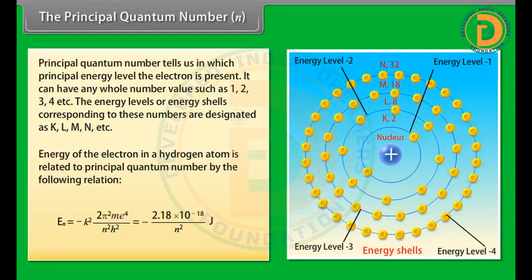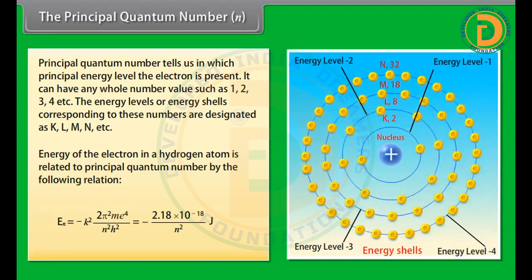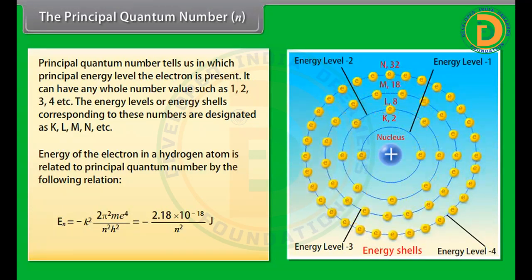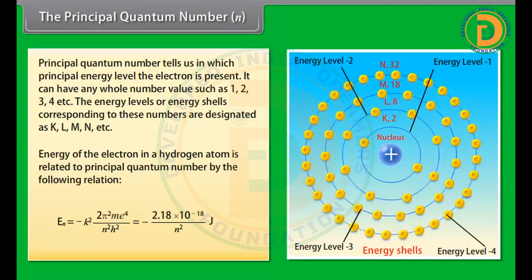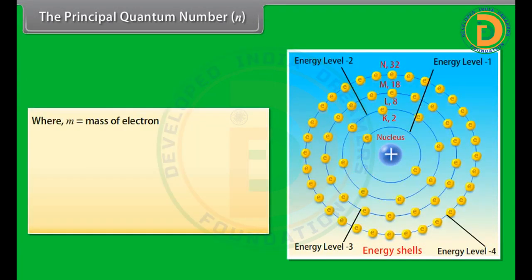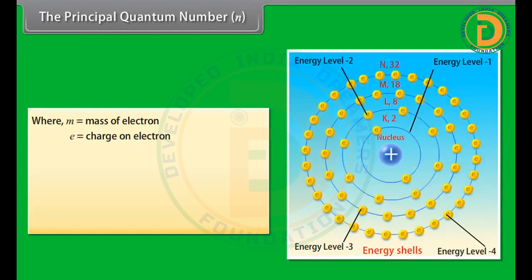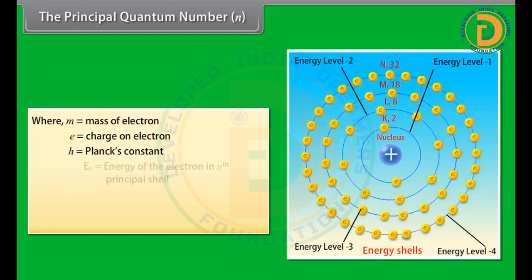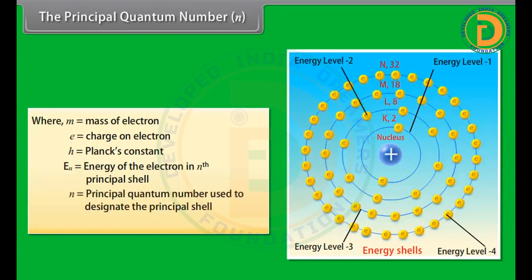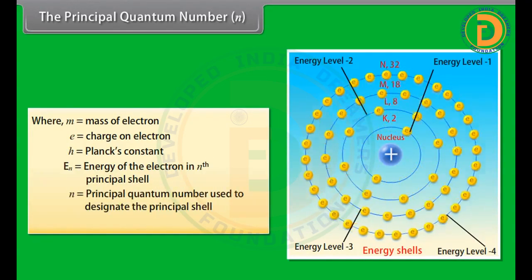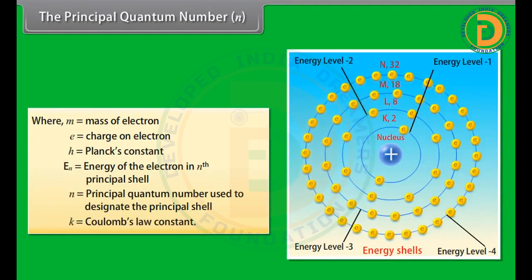En = −k²·2π²·m·e⁴/(n²h²) = −2.18 × 10^-18/n² joule, where m is the mass of the electron, e is the charge on the electron, h is Planck's constant, En is the energy of the electron in the nth principal shell, n is the principal quantum number used to designate the principal shell, and k is Coulomb's law constant.